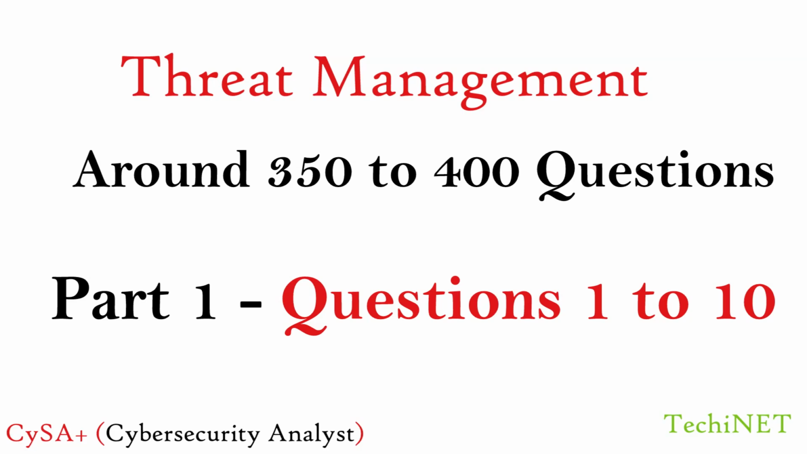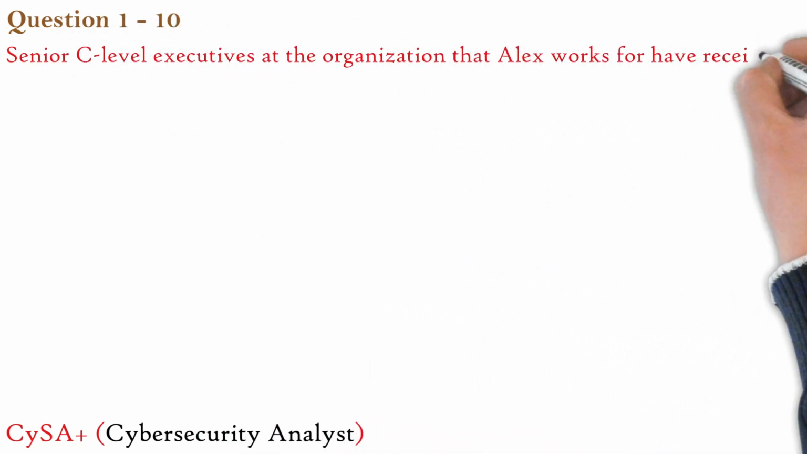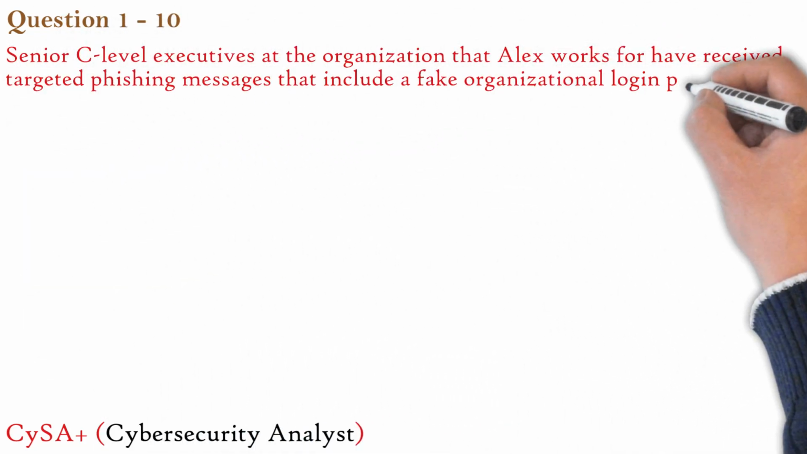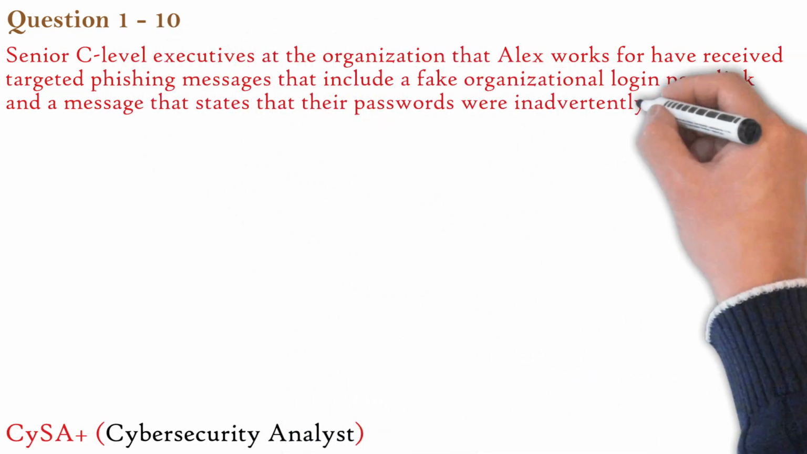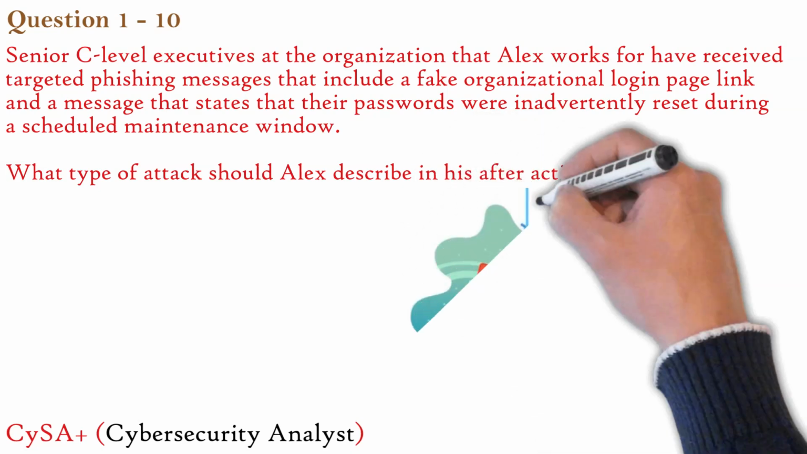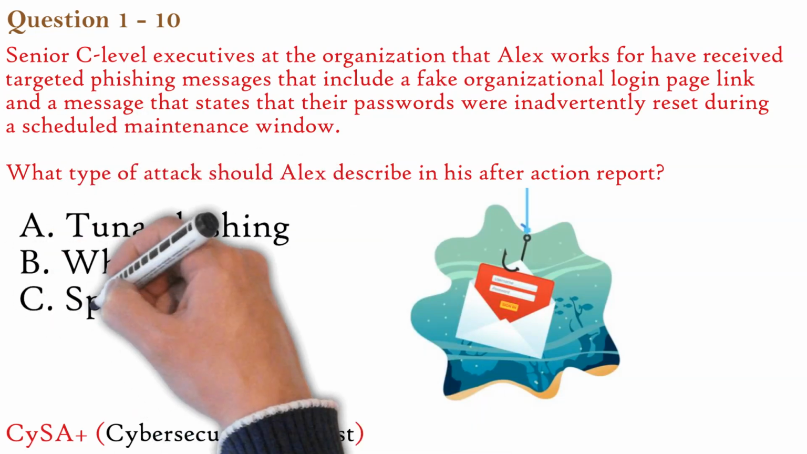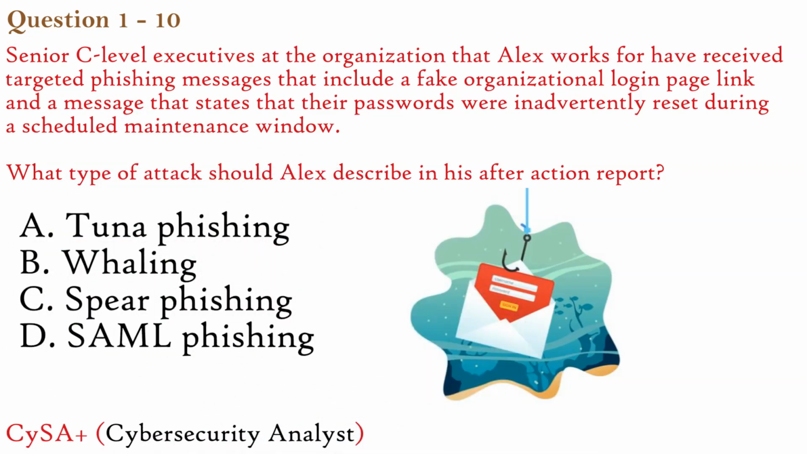Question 1. Senior C-level executives at the organization that Alex works for have received targeted phishing messages that include a fake organizational login page link and a message that states that their passwords were inadvertently reset during a scheduled maintenance window. What type of attack should Alex describe in his after-action report? Options. A. Tuna phishing. B. Whaling. C. Spear phishing. D. SAML phishing. Now let's understand this question with some phishing terms.